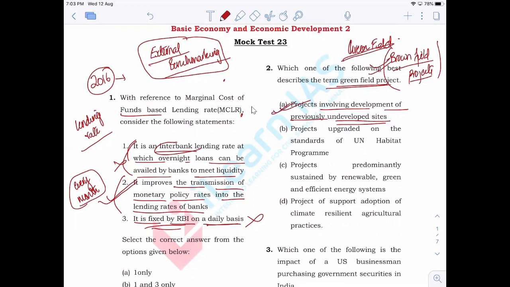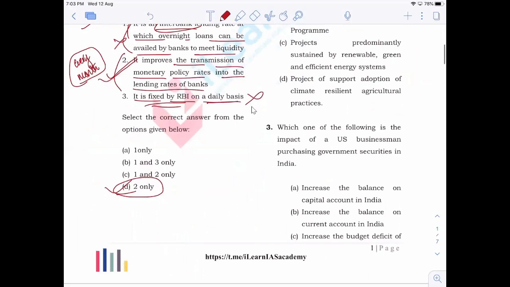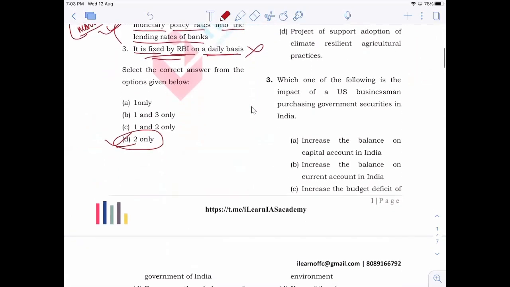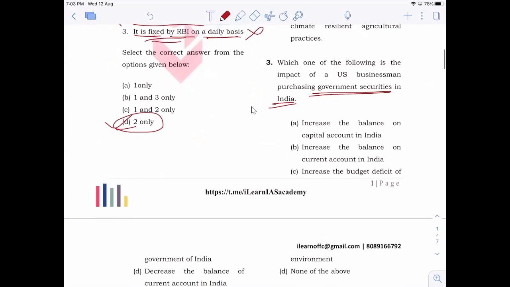So the answer is A. Next, the third one: which of the following is the impact of a US businessman purchasing government securities in India? It is based on external sector. The question is asked on the basis of the chapter external sector.